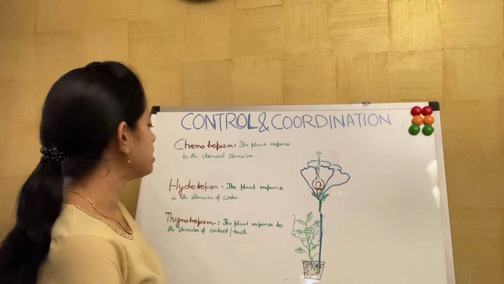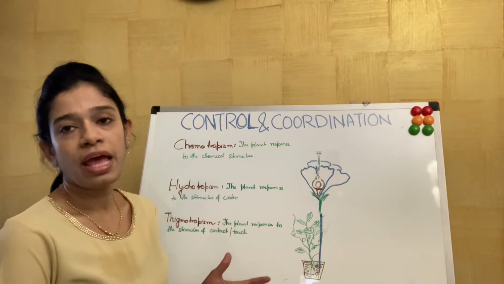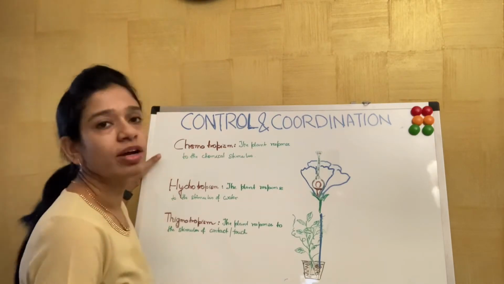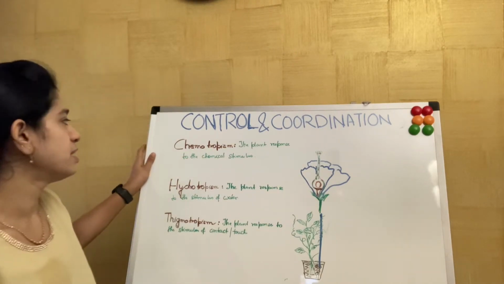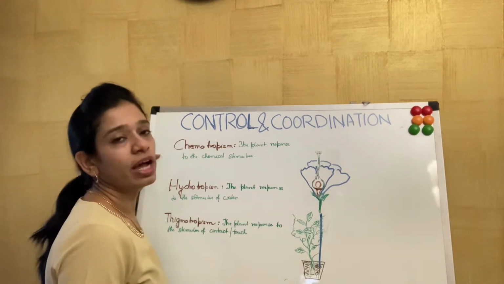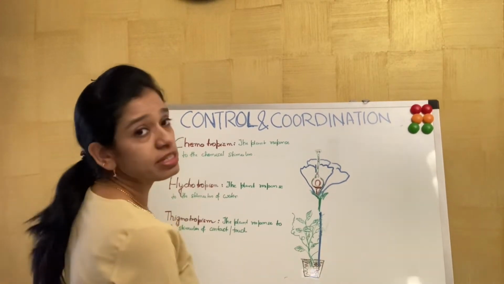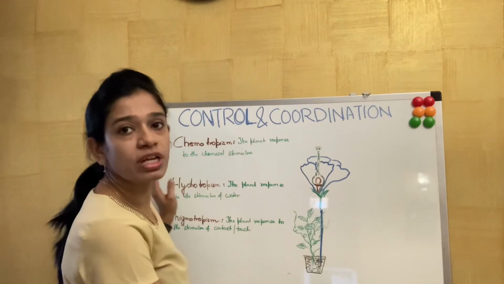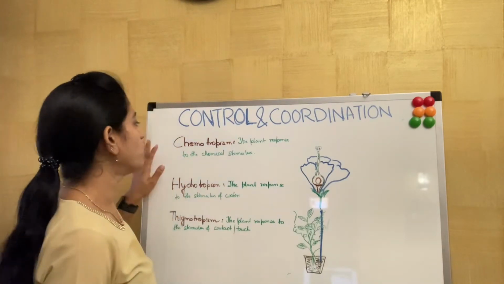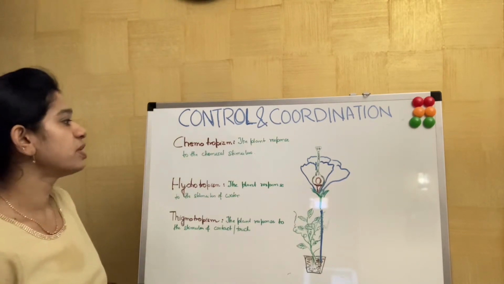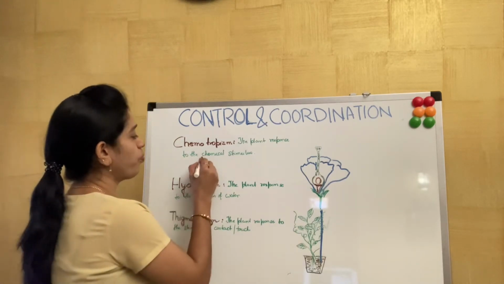So we have already discussed phototropism and geotropism. The third stimulus we talk about is chemotropism. I told you that it is the plant response to the chemical stimulus.